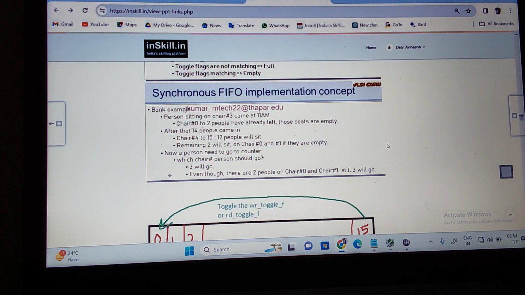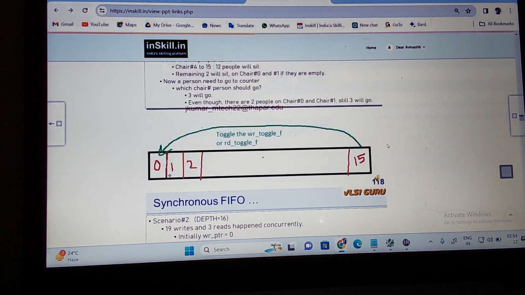You understand? This is what indicates the write flag and the read flag. When you say it is full, based upon the flags, they do not match. Both the toggle flags are not matching. When you say it is empty, both the toggle flags are matching. Full indicates the seats are full. Empty indicates the seats are empty, so not allowed to write the data, only read the data. Can you understand this?